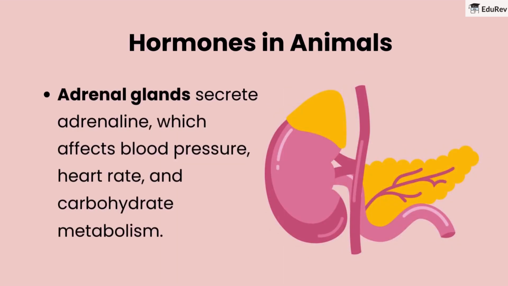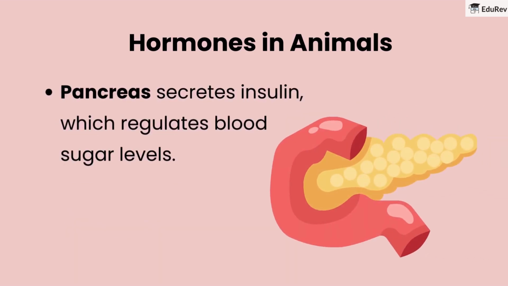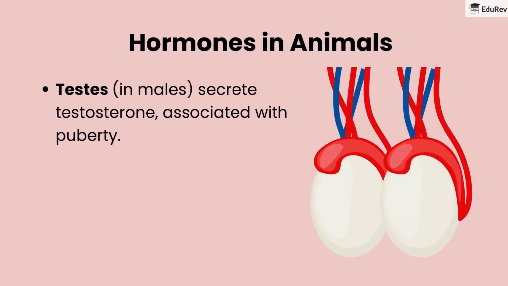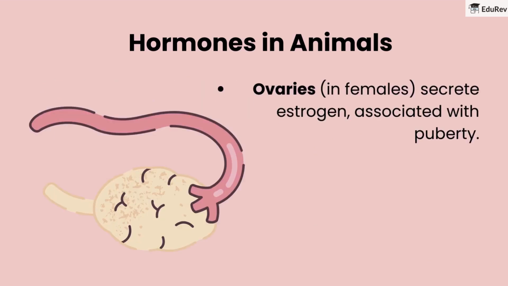Adrenal glands secrete adrenaline, which affects blood pressure, heart rate, and carbohydrate metabolism. Pancreas secretes insulin, which regulates blood sugar levels. Testes, in males, secrete testosterone, associated with puberty. Ovaries, in females, secrete estrogen, associated with puberty.